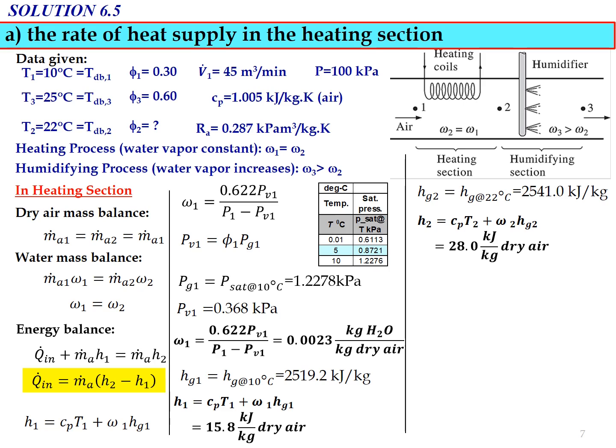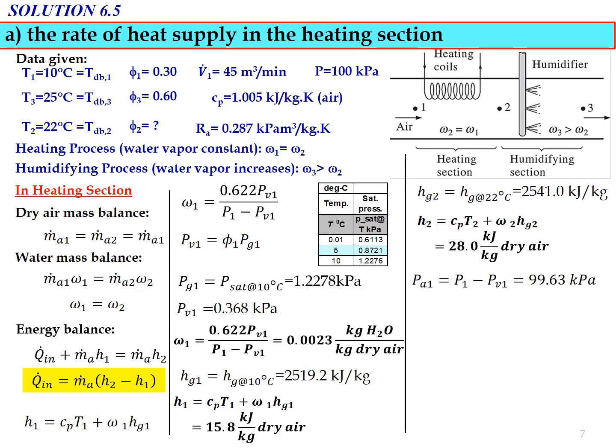Okay, so substitute into the equation of enthalpy, where the enthalpy for state number 2, H2, equals Cp T2 plus omega 2 Hg2. Cp is already given, and T2 is already given, where T2 equals 22 degrees Celsius. Omega 2 we obtain from omega 1, because during the heating process, omega 2 equals omega 1. Hg2 will be determined, and we just substitute all the information into the equation for enthalpy H2. So we get H2 equal to 28.0 kJ per kg dry air.